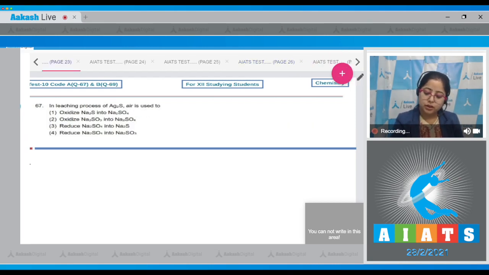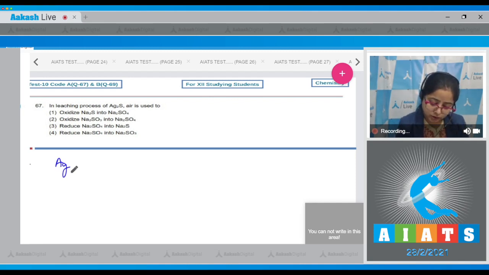Moving to next question, which is question number 67. Let's read it. In leaching process of Ag2S, air is used to. Student, in leaching process of Ag2S, air is used to oxidize Na2S into Na2SO4. I'm writing the reaction.